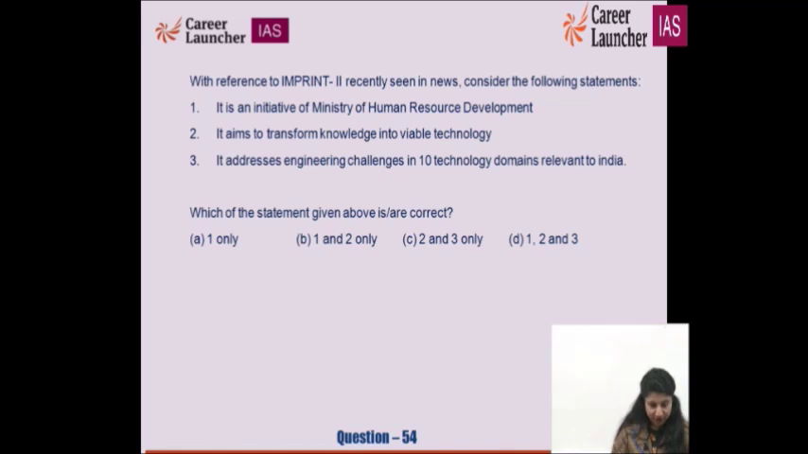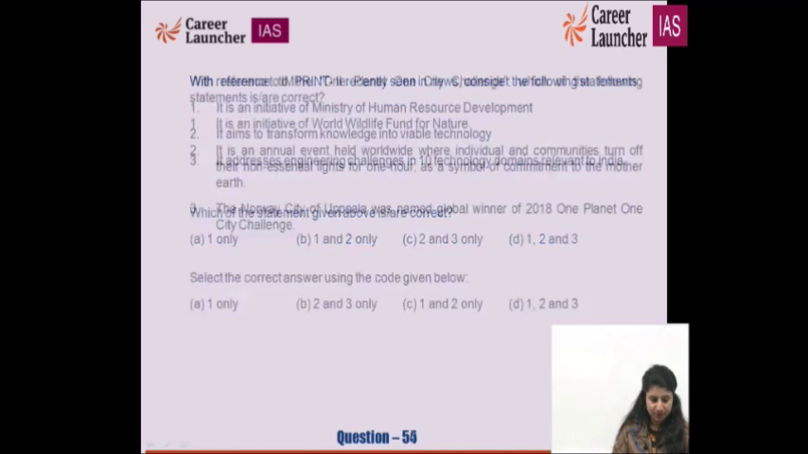So what can be your answer to it? Imprint, impacting research, innovation and technology. We have to see the right option. D for Doctor is the right option for this.